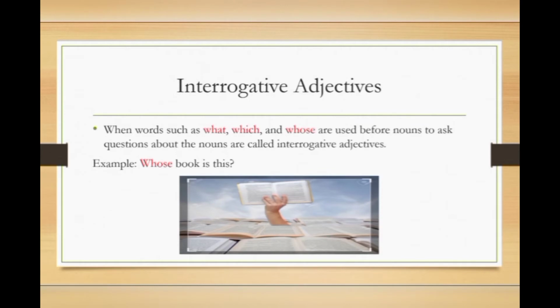Interrogative adjectives. When words such as what, which, and whose are used before a noun to ask a question about the noun, they are called interrogative adjectives. Let's move to the example. Whose book is this? In this sentence, whose, this word starts with a WH family and the sentence ends with a question mark. Okay, so whose is an interrogative adjective which asks a question about the book.